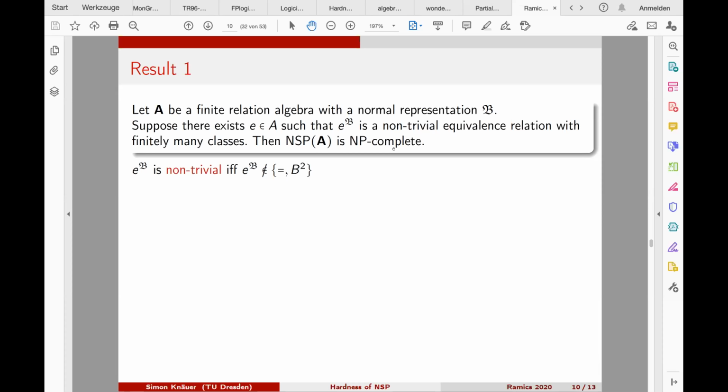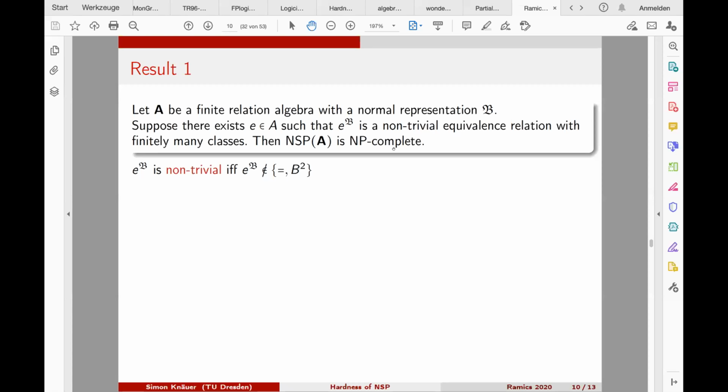And with these normal representations, we are in the class of computational problems where our results live somehow. And so this is about finite relation algebras that have a normal representation B. And suppose additionally that there exists an element of the relation algebra such that the binary relation in this normal representation is a non-trivial equivalence relation with finitely many classes. So non-trivial means that it's not the identity and not full B square. And finitely many classes means finitely many equivalence classes, of course. Then we know that the network satisfaction problem of finite relation algebra A is NP complete.